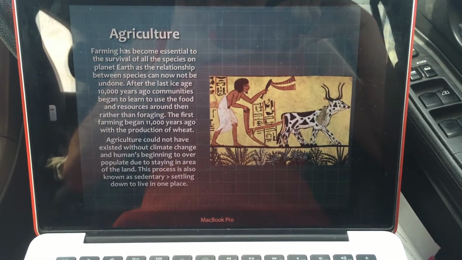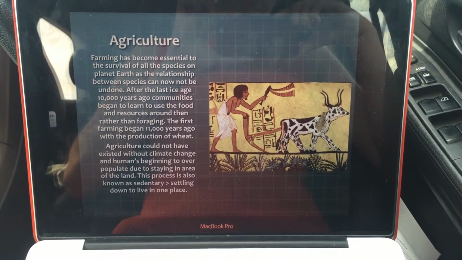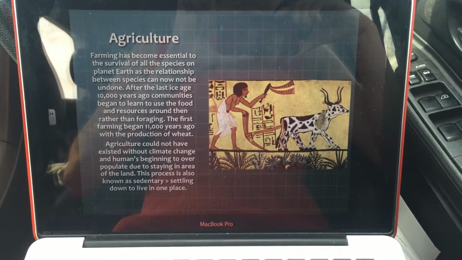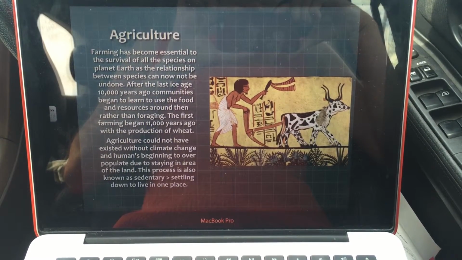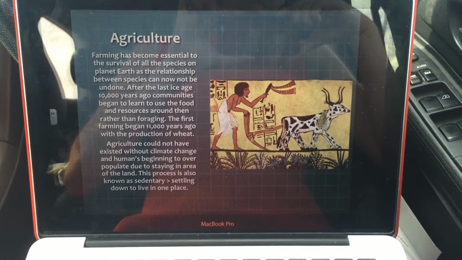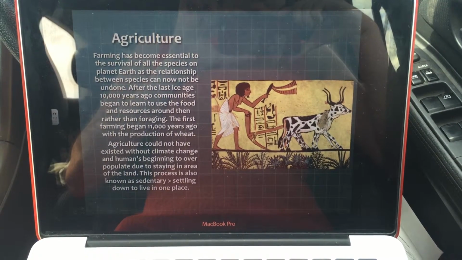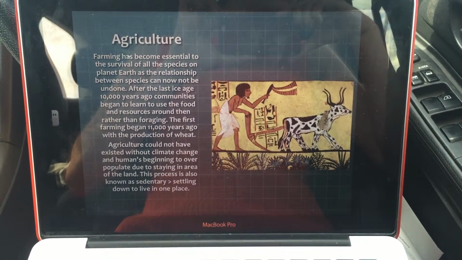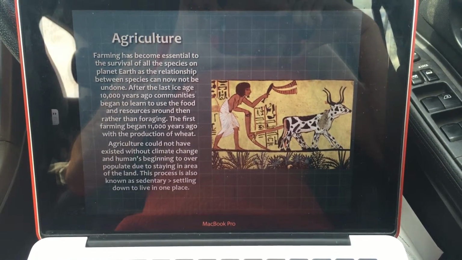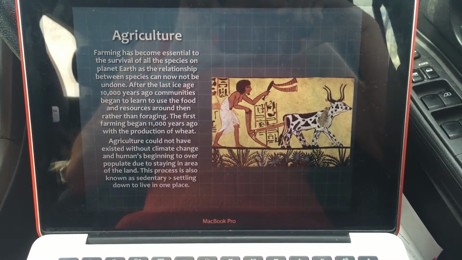Humans already had the knowledge and skills. Specific plants and animals were well suited for domestication. Humans in some regions became less nomadic after the last ice age. Population grew due to the humans only now staying in one area, and commitment to farming was the only viable option.